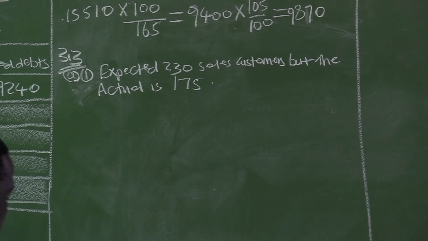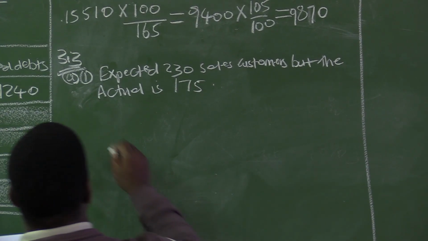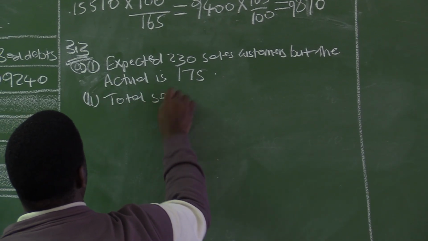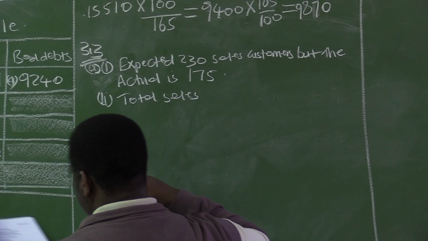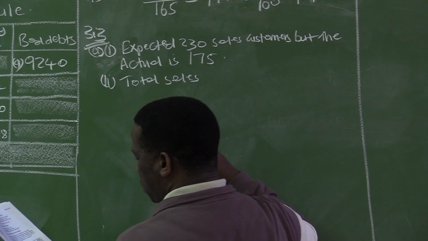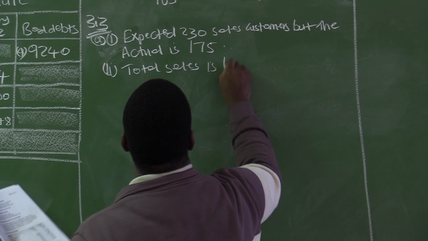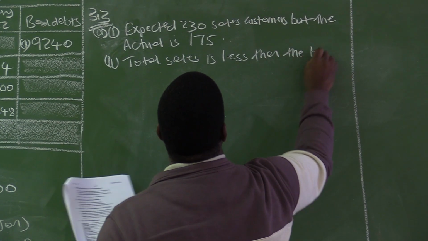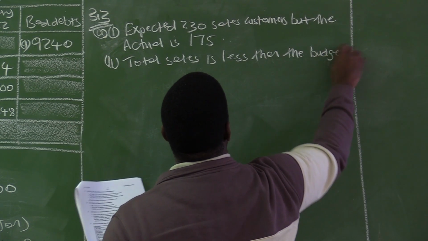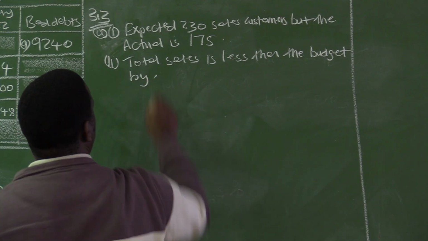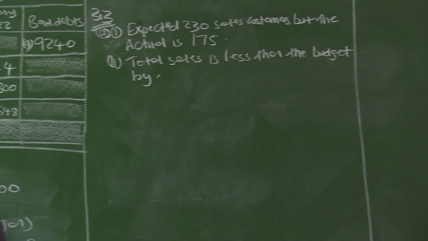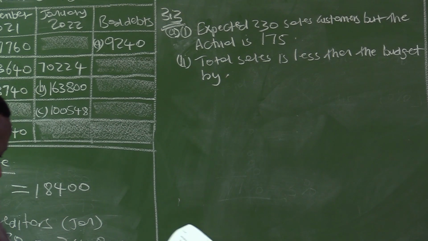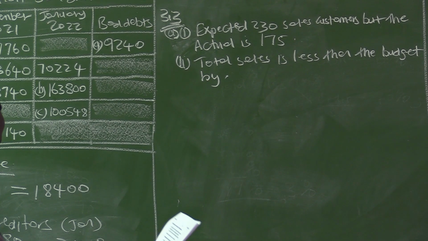And even when you look at the total sales, the total sales is less than the budget. By how much? You can just quote the 2 amounts, but you can even calculate it.